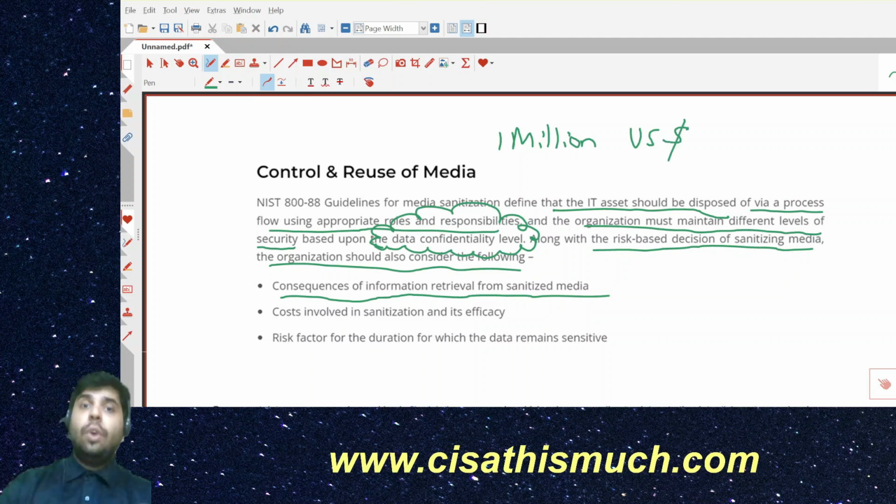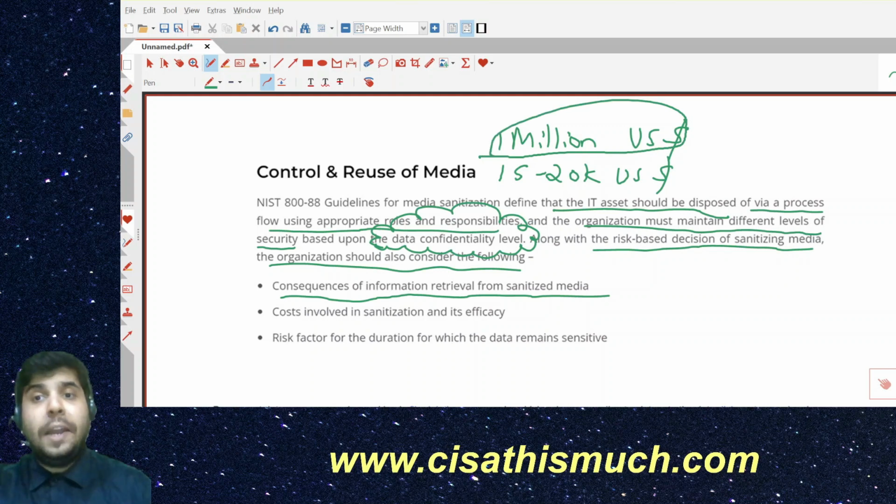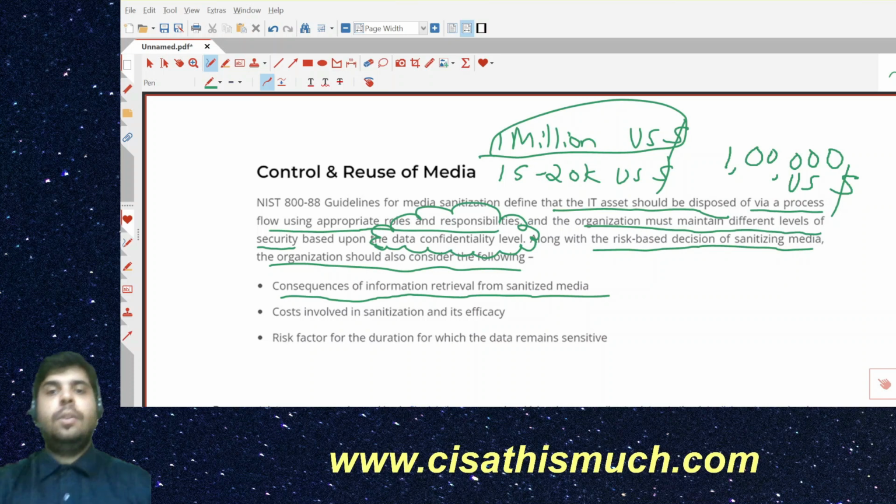Won't you spend 15 or 20k US dollars to recover it? You will, right? In fact, even if the data is worth 1 million US dollars, will you spend 100k US dollars to recover that data? Yes, right? Because the data is worth 1 million US dollars.